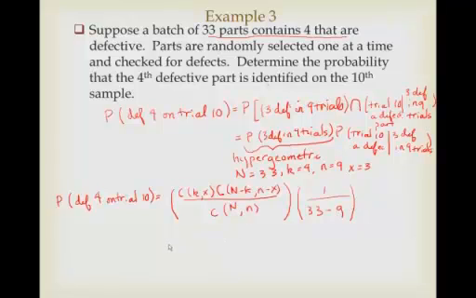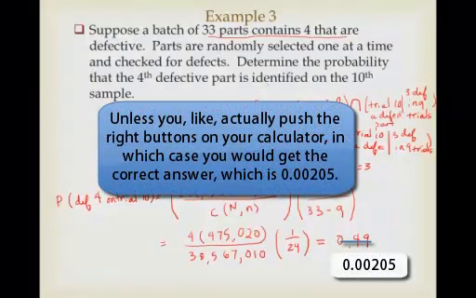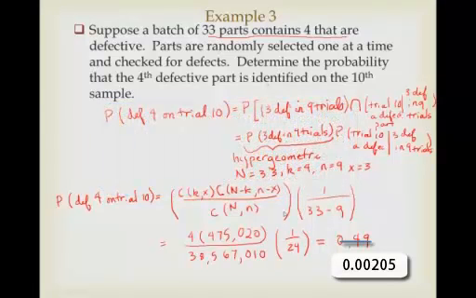So let's write this all out. This combinatorial turns out to be 4, and this one is 475,020 over 38,567,010, times 1 over 24, and all of that turns out to be 0.49. So we went below even the negative binomial, and we went right back to first principles. But if you do the negative binomial, you will get exactly the same result.